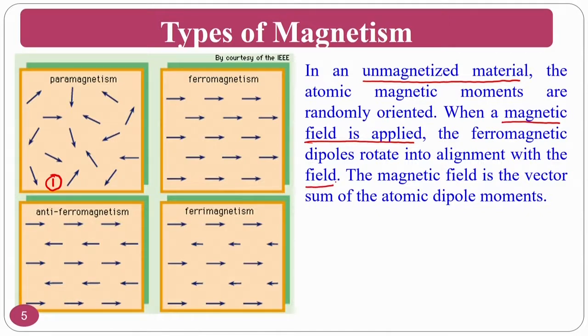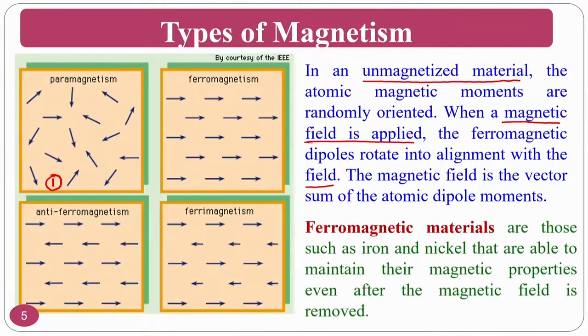This magnetic field is a vector sum of the atomic dipole moments. Like this it will arrange. Ferromagnetic materials, such as iron and nickel, are able to maintain their magnetic properties even after the magnetic field is removed. Whenever you use ferromagnetic materials, even if you are not applying any magnetic field, they will have their own alignment of dipoles. There is no requirement to give some magnetic field.